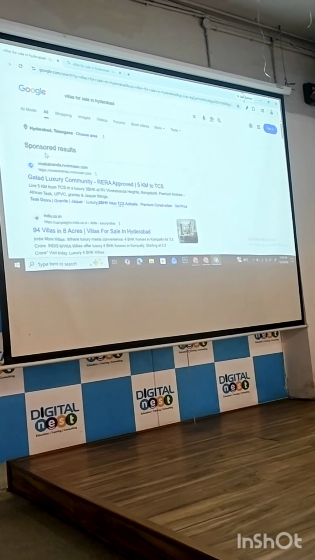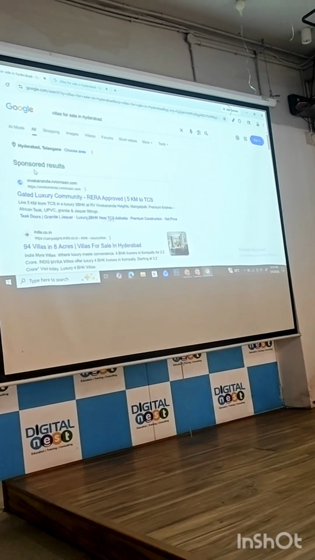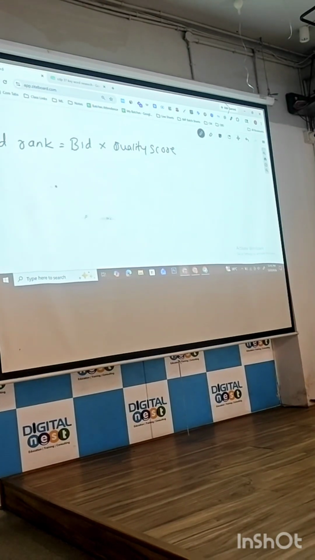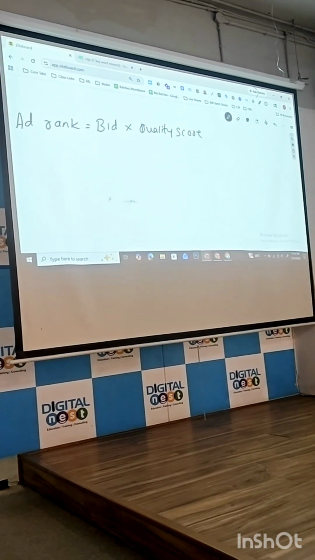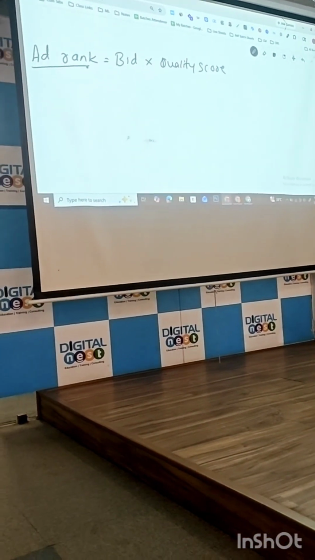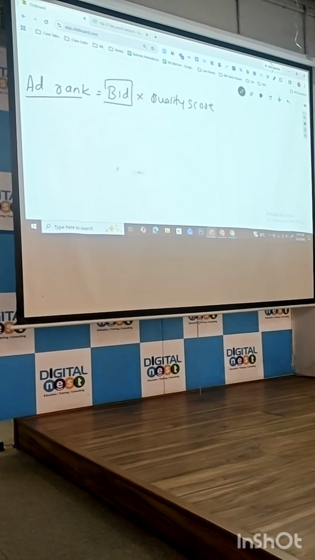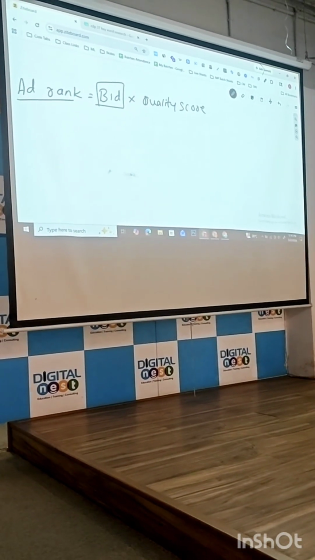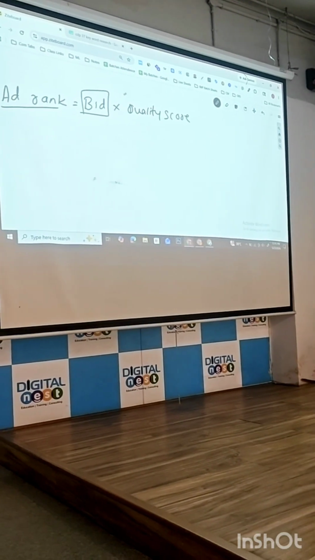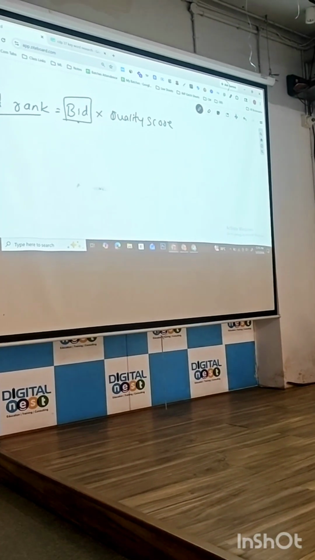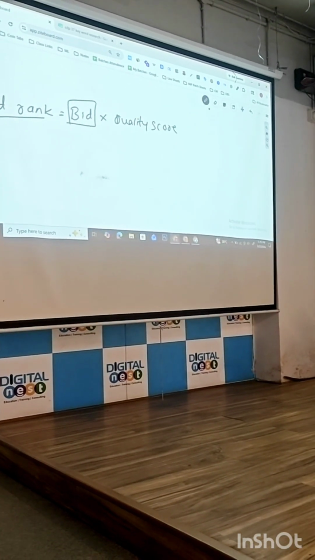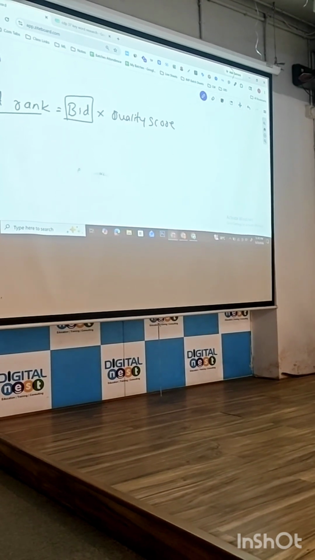Does that mean we should spend more and more amount, or what? Yeah, those factors I'll tell you now. How is ad rank calculated? Bid into quality score, bid into quality. What is bid? The amount we are paying for the click. Paid per click. Okay. This is known as the ad auction process.